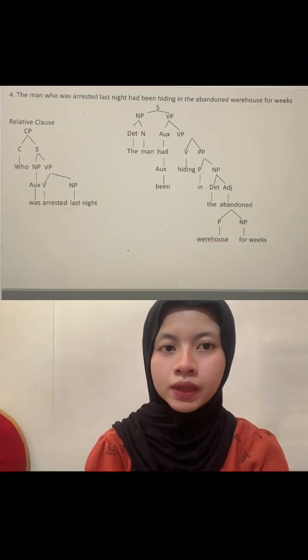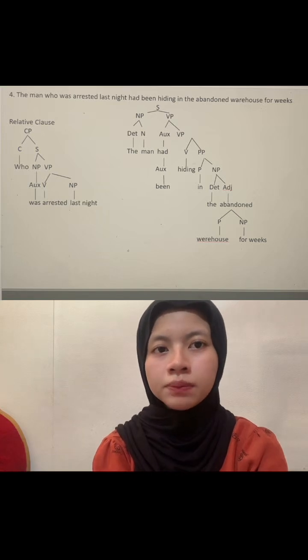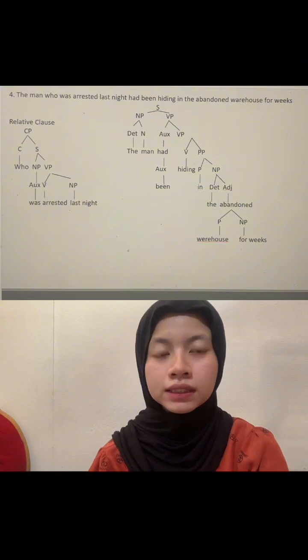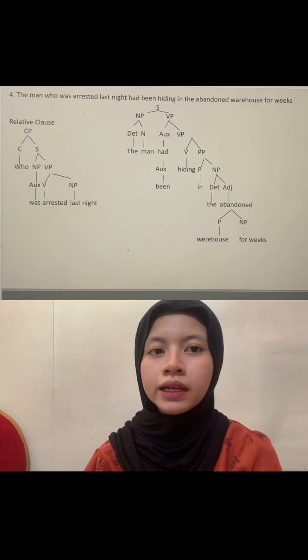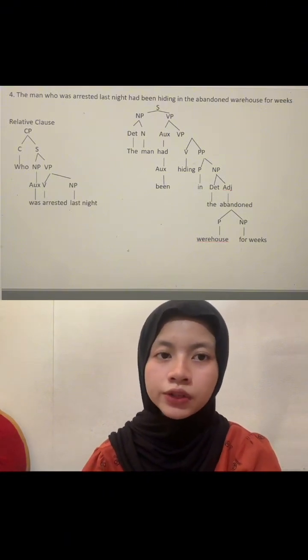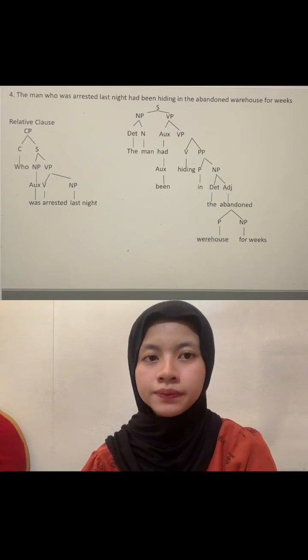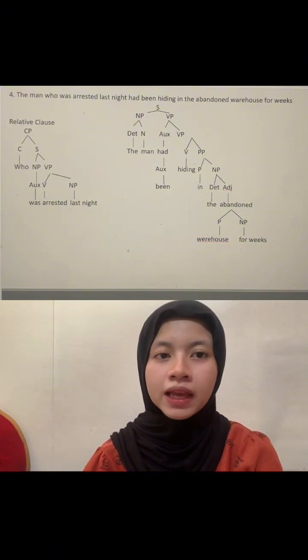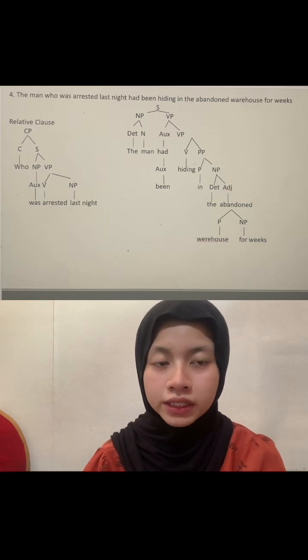Sentence number 4: "The man who was arrested last night had been hiding in the abandoned warehouse for weeks." The main clause includes the subject. Subject is "the man." "The" is the determiner, and "man" is the head noun. Verb phrase or VP: "had been hiding." This is in the past perfect progressive form. "Had" is the auxiliary verb, past perfect tense. "Been" is the auxiliary verb for progressive aspect. "Hiding" is the present participle, indicating the ongoing action.